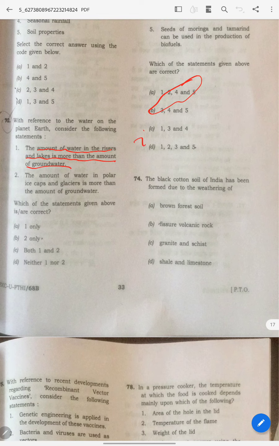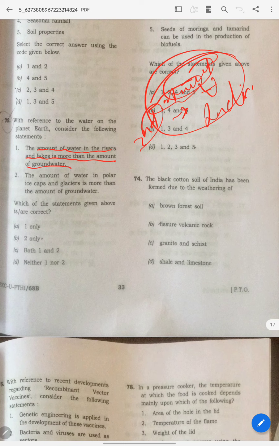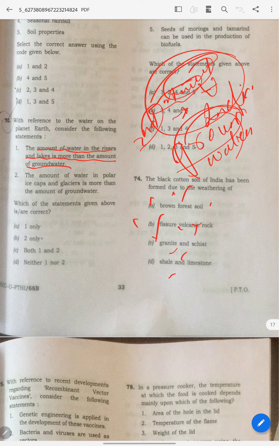Take the example of Anantapur, the second most driest region in India, right? But still there is no river, still there is groundwater. What does it mean? Groundwater is actually present in most of the places, but not rivers.